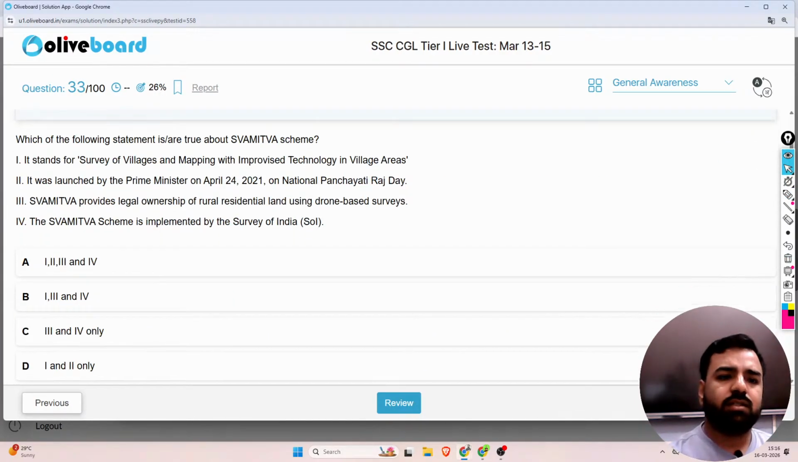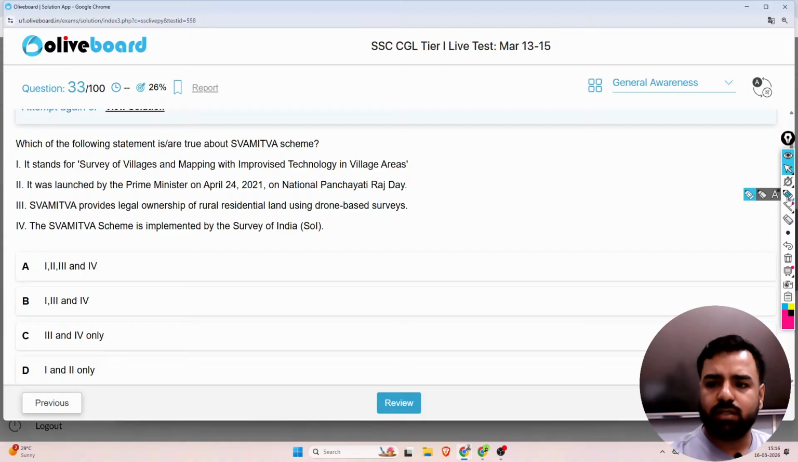So the next question is this. Which of the following statements is or are true about the Swamitva scheme? First one is, it stands for the Survey of Villages and Mapping with Improvised Technologies in Village Areas. That's absolutely correct. There's nothing wrong in it.